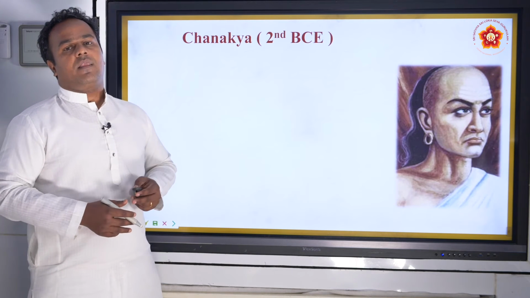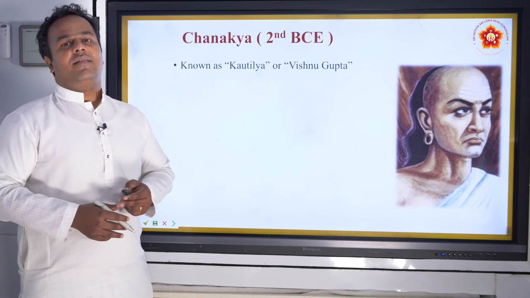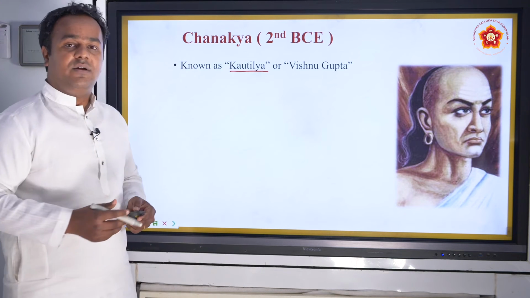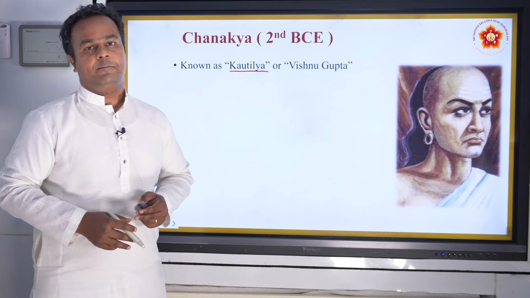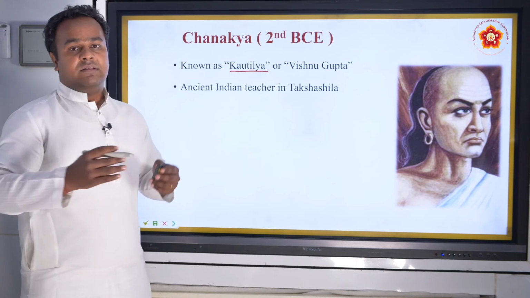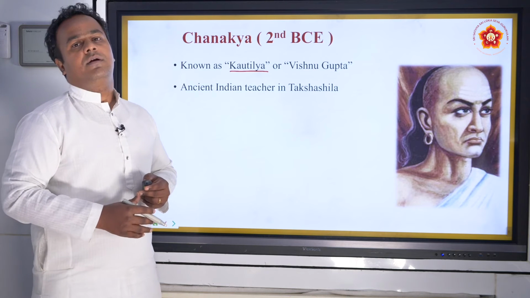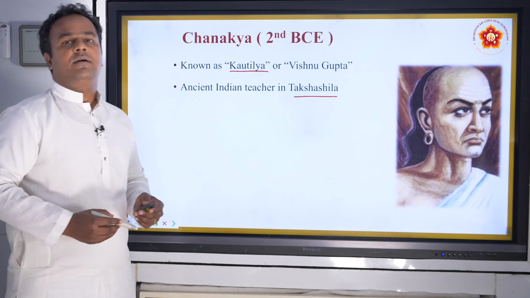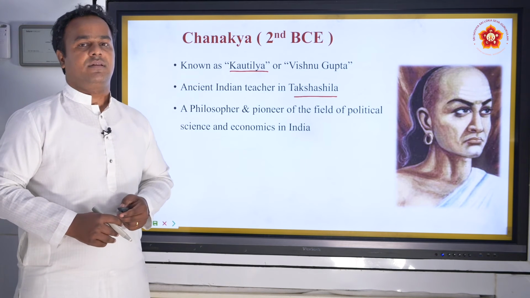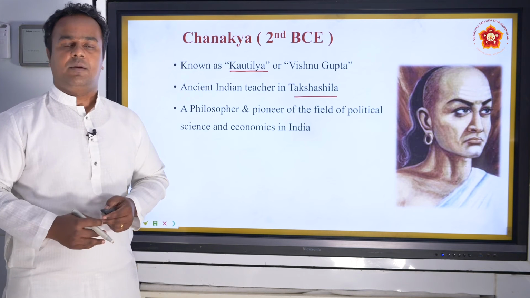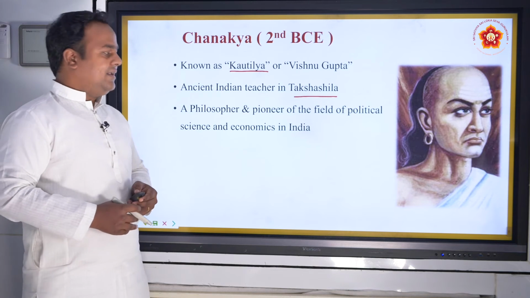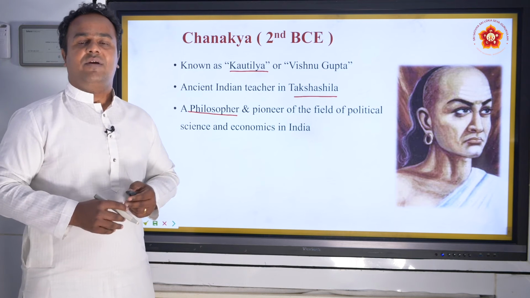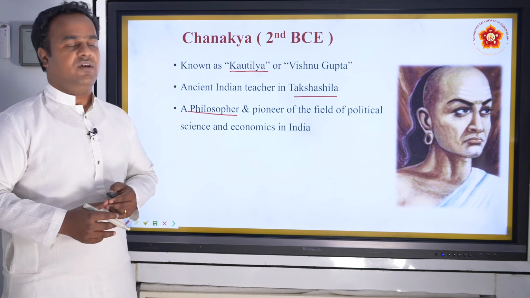Here we have the first person, Chanakya. The other main name of Chanakya, of course, is Kautilya. And historians say that his original name was Vishnu Gupta. These are all estimations based on historical evidence. He was a teacher in Takshashila University, the ancient universities, Nalanda and Takshashila. You might have heard about them. And he was not only a teacher, he was a philosopher. You might have heard about Chanakya Niti, very famous, published in many languages these days.